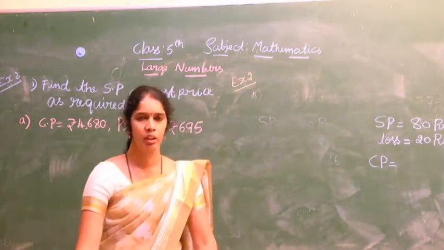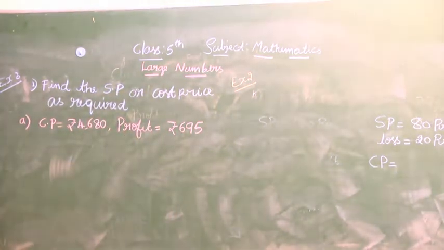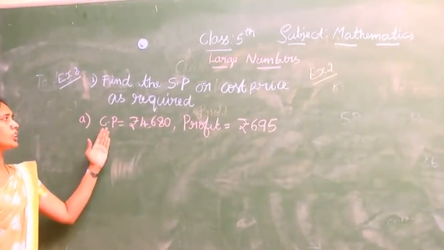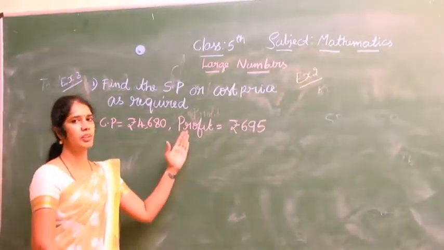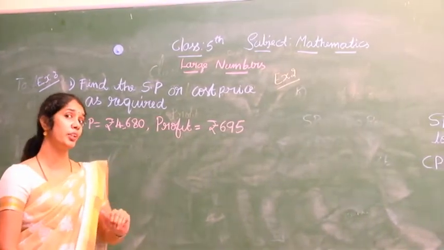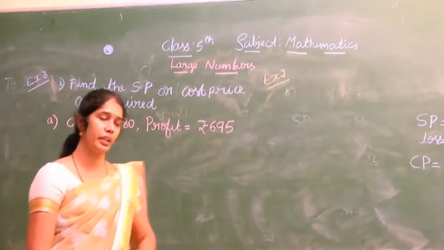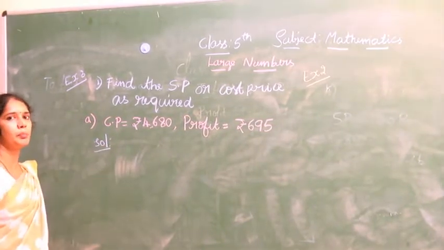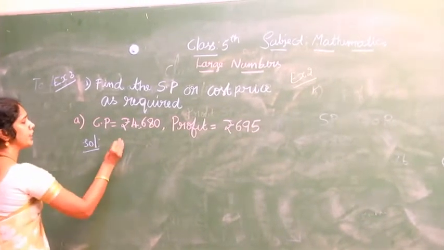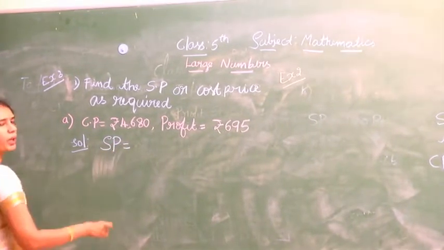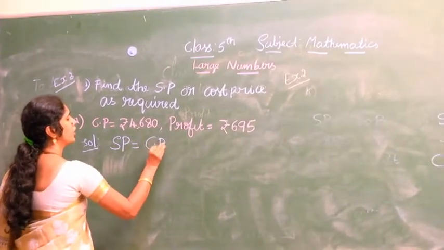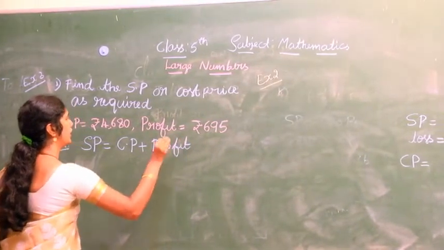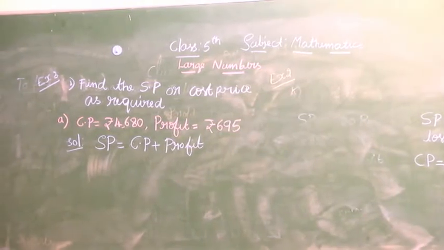Now, what do we have to find out here? See, cost price is given, and they have given profit also. So what do we have to find out here, students? Yes, you are right, we have to find the selling price. If profit is there, to find the selling price, we have to add cost price and profit. Selling price equals cost price plus profit.